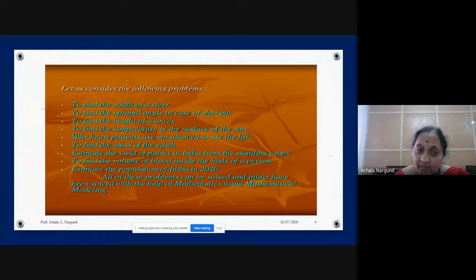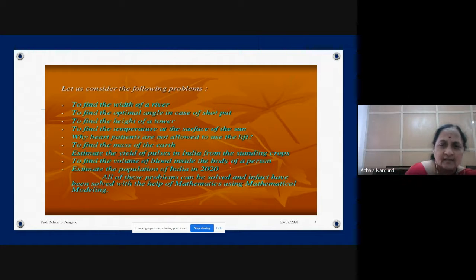This is very important. These are very important things. To find the volume of blood inside the body of a person, estimate the population of India in 2021. Now already in 2020 we know it. Now you can estimate what may be the 2021.